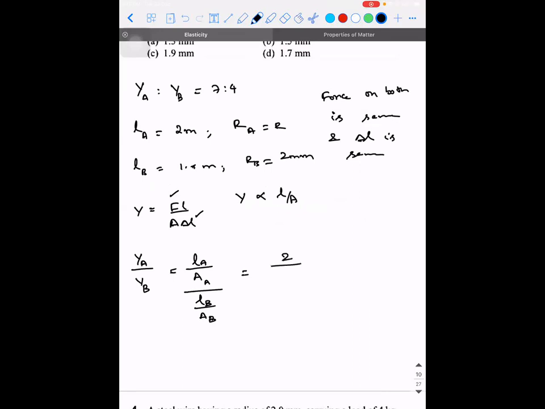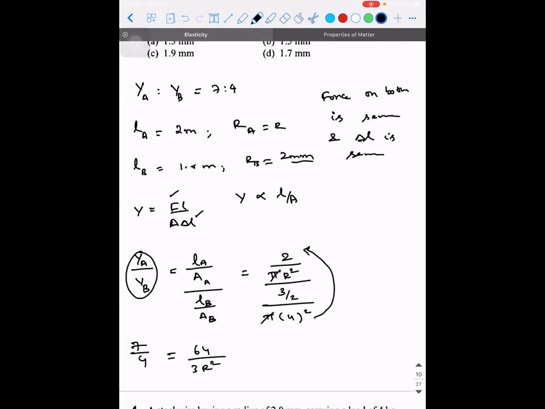So what is the length of A? 2 divided by area of A is pi r square, the whole divided by, what is the length of B, guys? It is 1.5, that is 3 by 2 divided by pi into 4 square. Remember, radius as of now is in terms of mm. So YA by YB is 7 by 4 is equal to pi and pi will get cancelled. This will go to the numerator. 16 into 2 is how much? 32. 32 into 2 is 64. 64 divided by 3r square. So which implies r square is equal to 64 into 4 divided by 3 into 7.